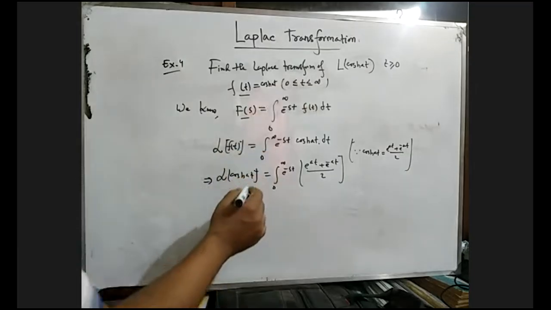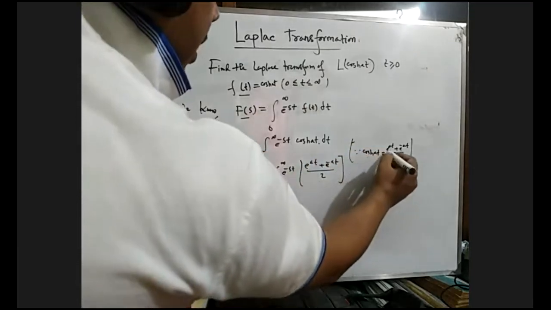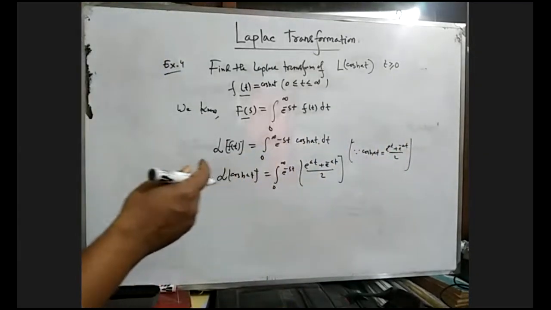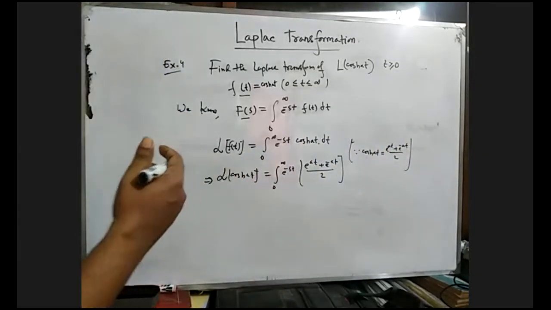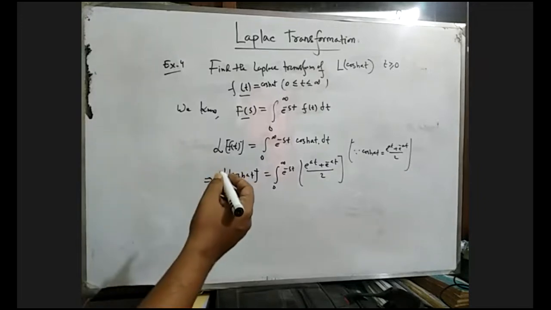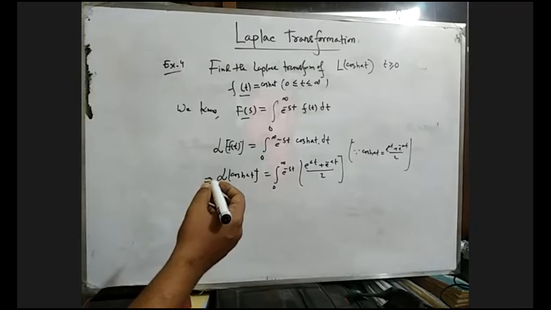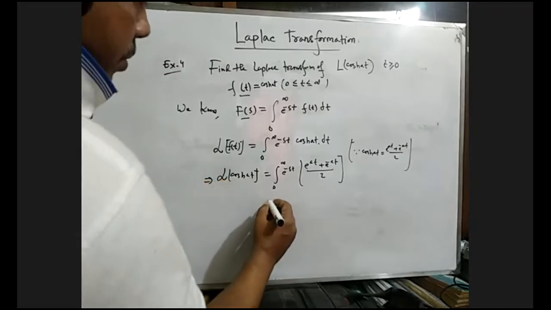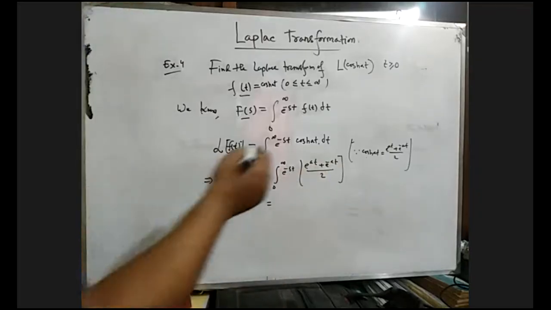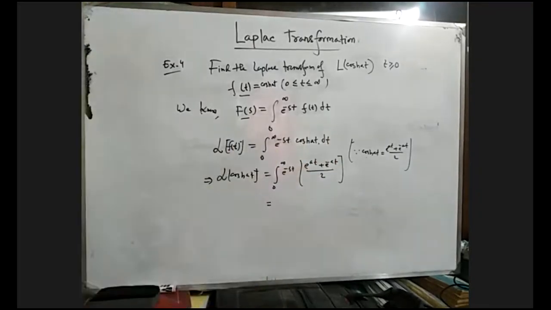We must know cos hyperbolic at t equals e to the power at t plus e to the minus at t divided by 2. By the inverse trigonometric function, that means hyperbolic function. In our previous lecture, in complex numbers, we have studied about this. So we must know we can transform cos hyperbolic at t.